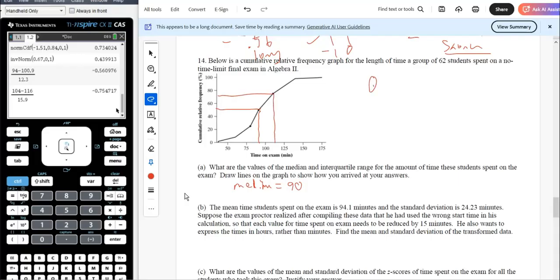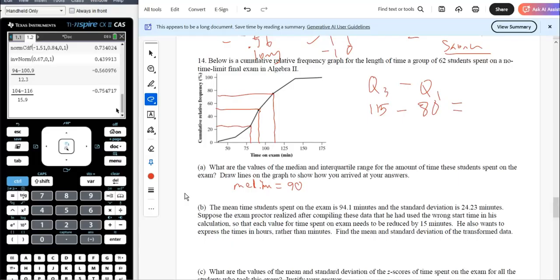Okay, so Q3 maybe is 115, not sure about that one. 113, maybe, it's hard to guess. Minus Q1, so minus Q1 is 25, so right about there-ish. That's 80-ish.